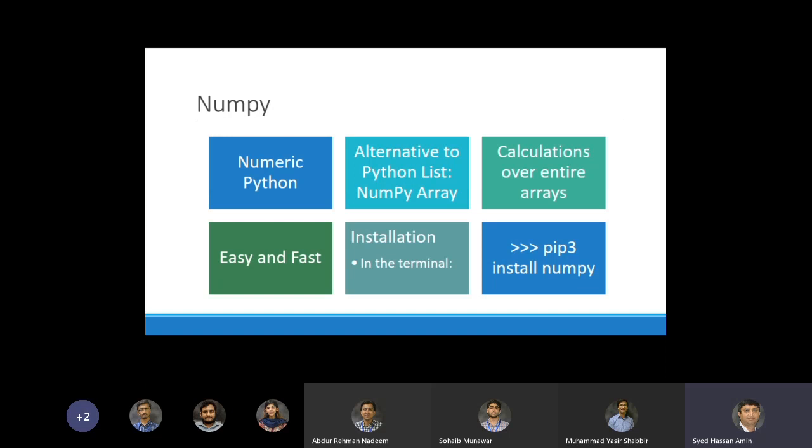NumPy facilitates that, so you can do calculations on entire arrays using NumPy. It's very easy and fast. You can install it by using either conda install numpy or pip3 install numpy from the command prompt.